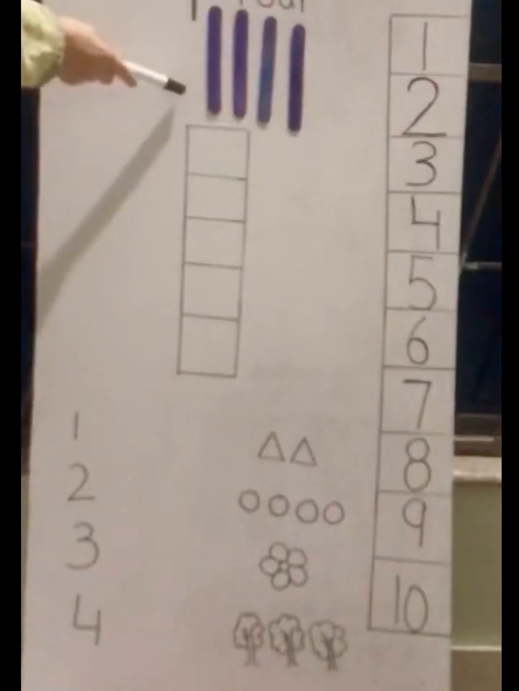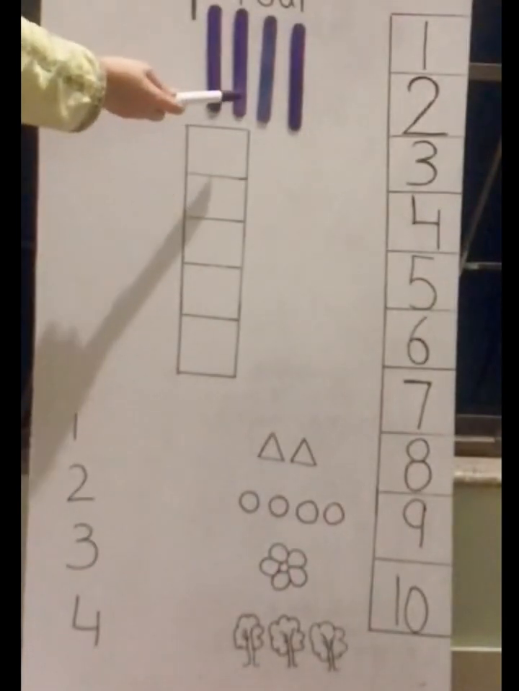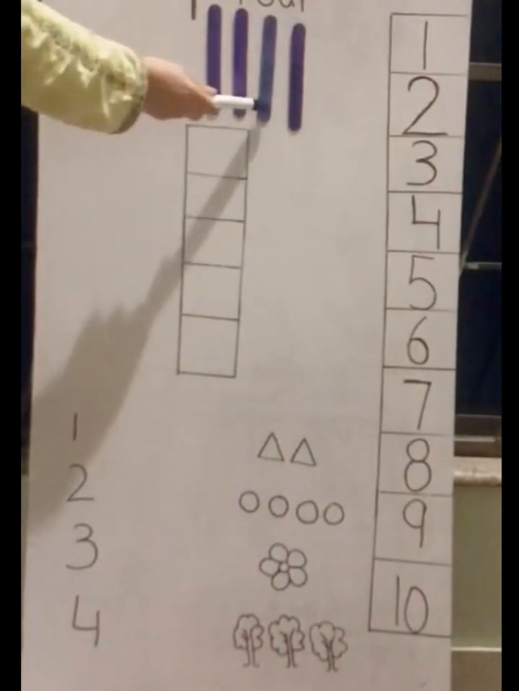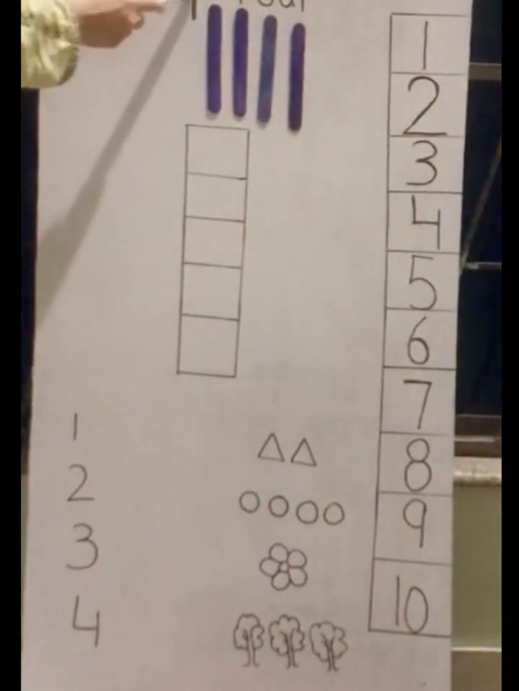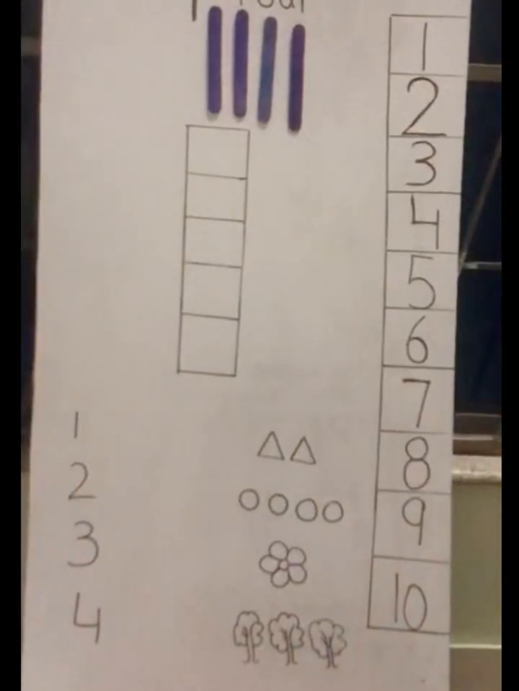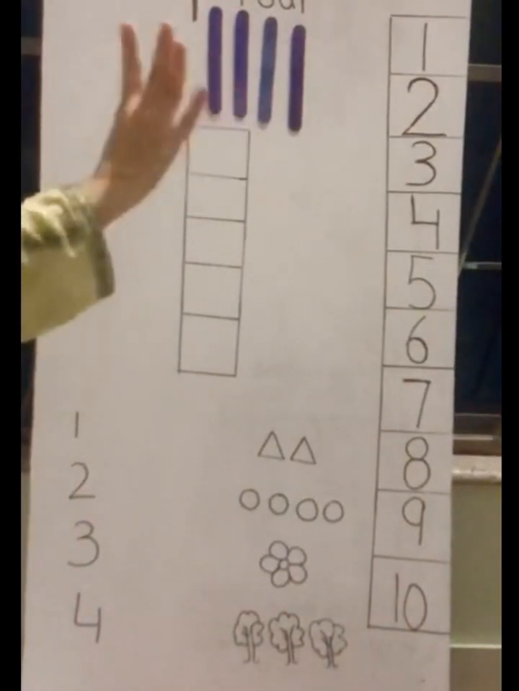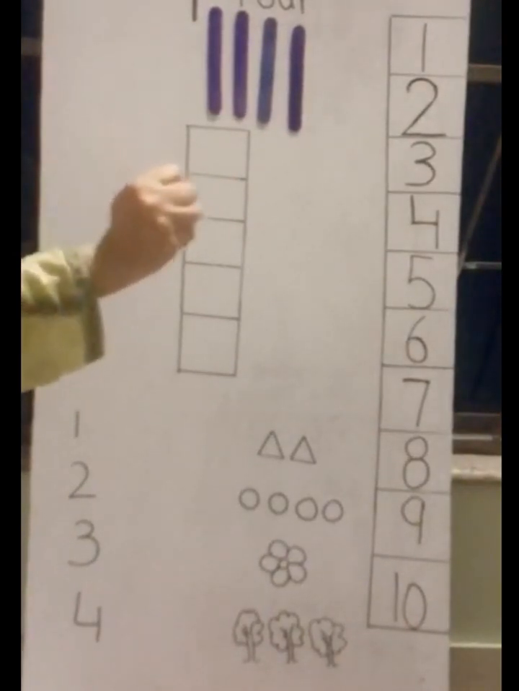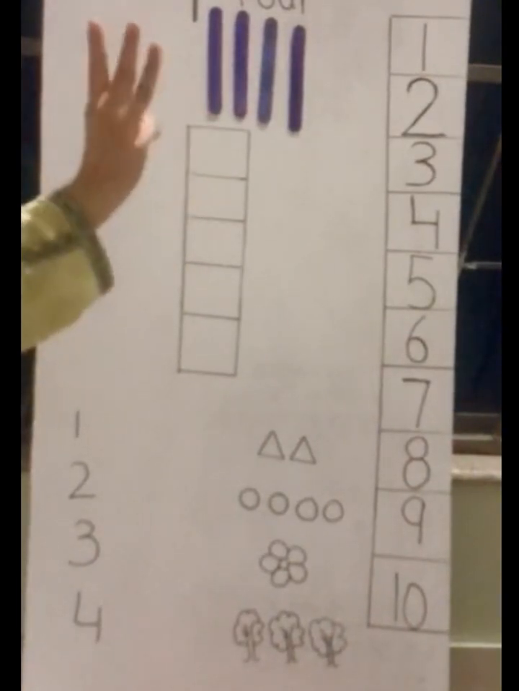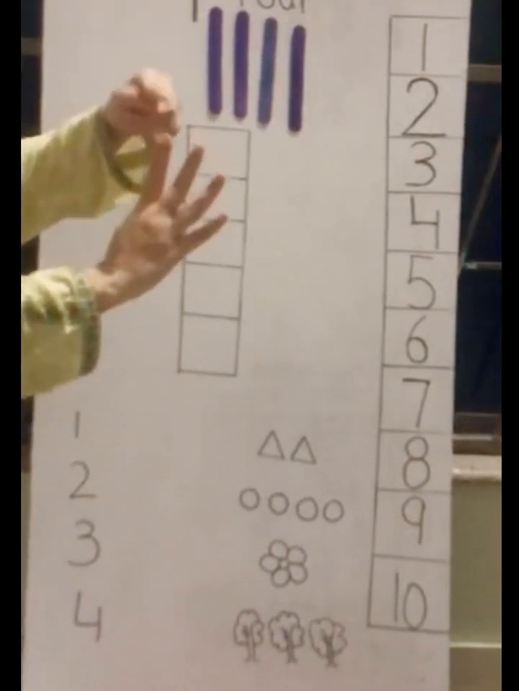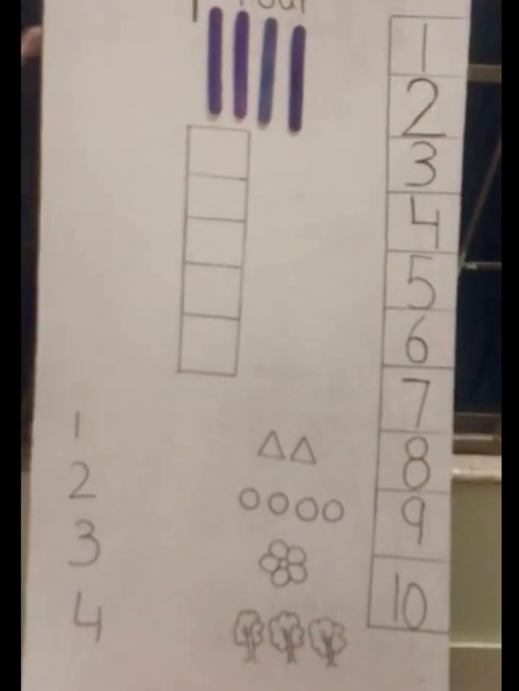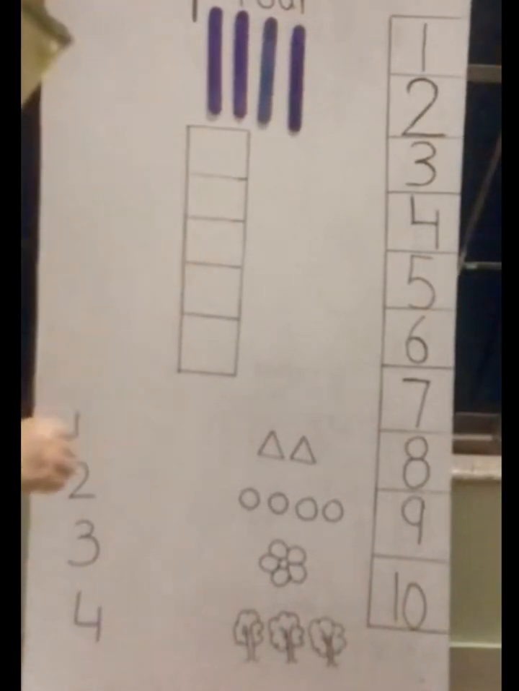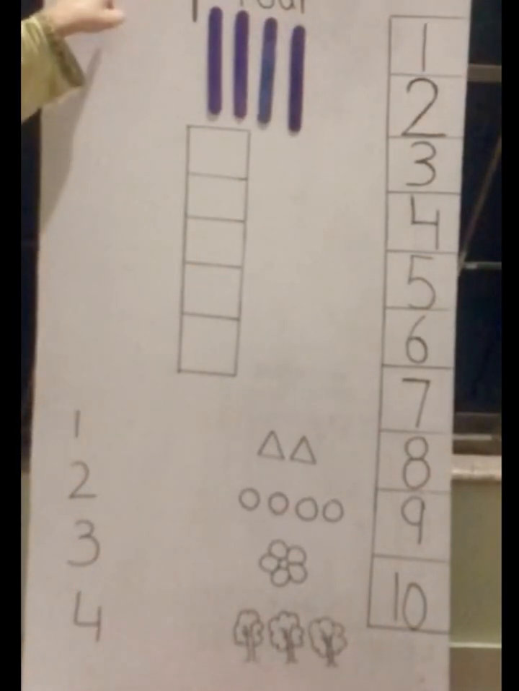How many sticks are there? Count with me. 1, 2, 3, 4. 4 sticks are there. Which number is this? 4. Okay, 4 fingers. Again count with me on fingers. 1, 2, 3, 4. How many fingers are open? 1, 2, 3, 4. Which number is this? 4.